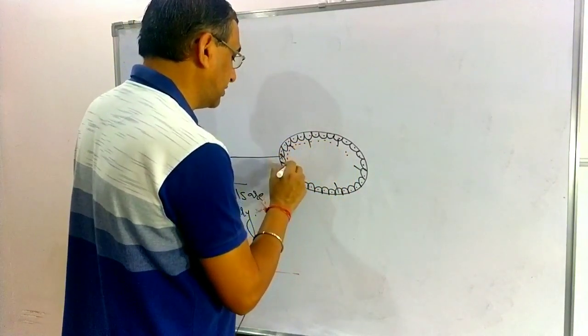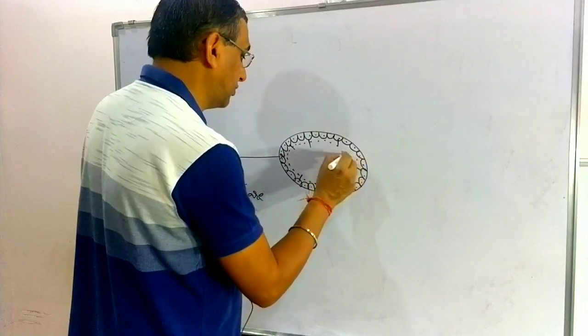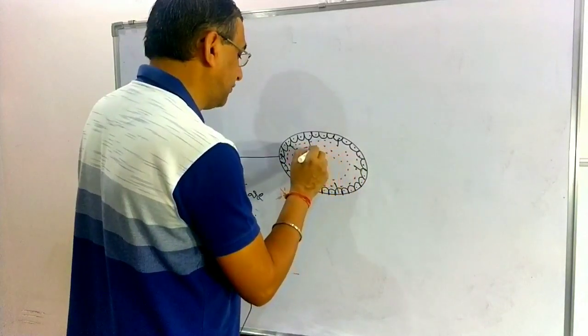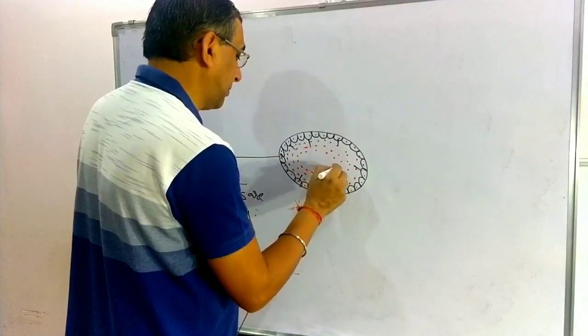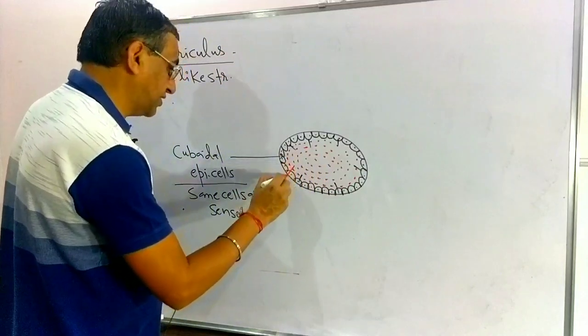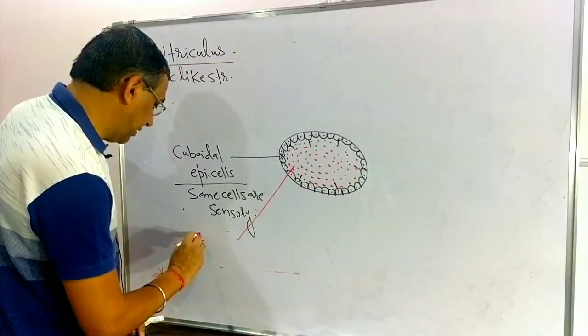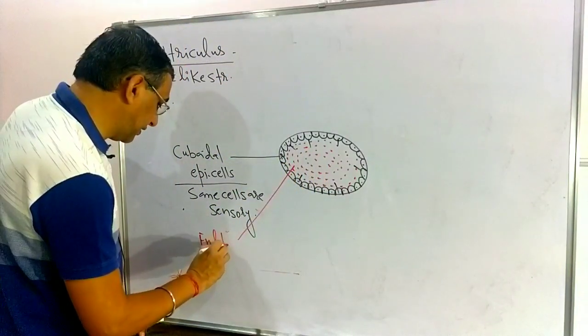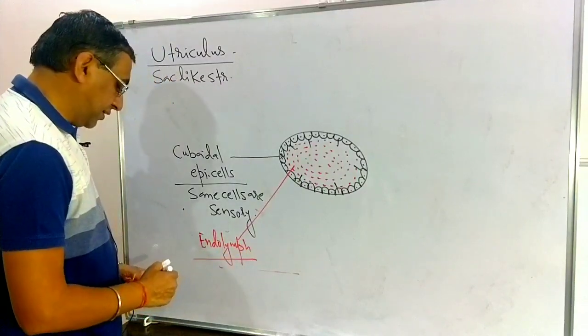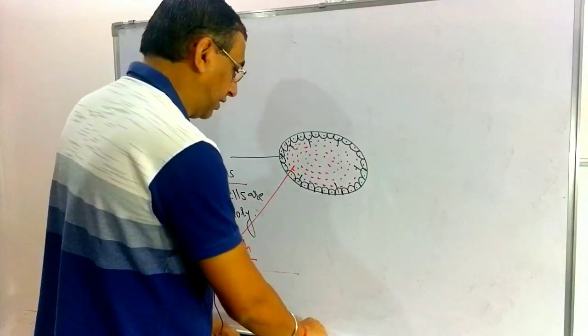What is the name of the fluid here, perilymph or endolymph? I told you that in the membranous labyrinth it is mainly endolymph, with some exceptions. So the fluid present here is the endolymph.